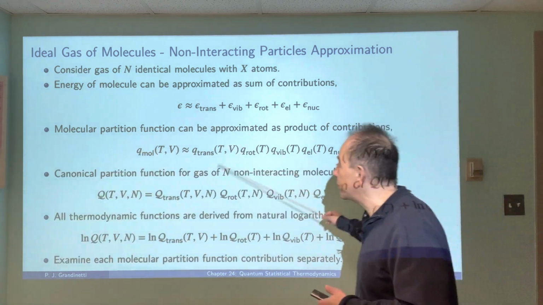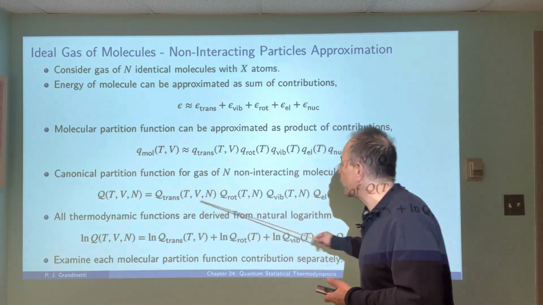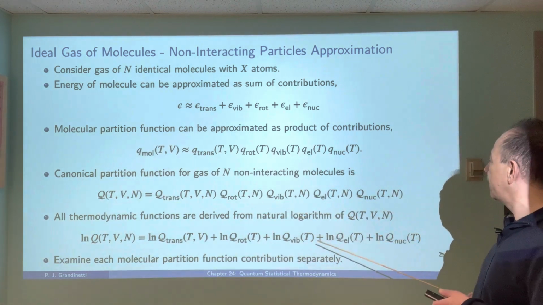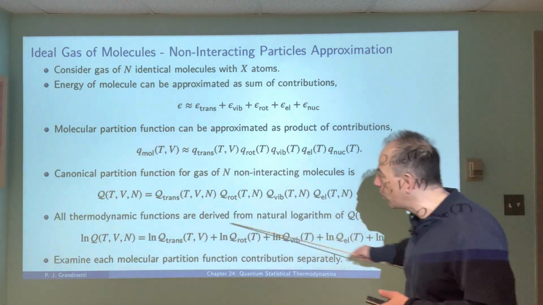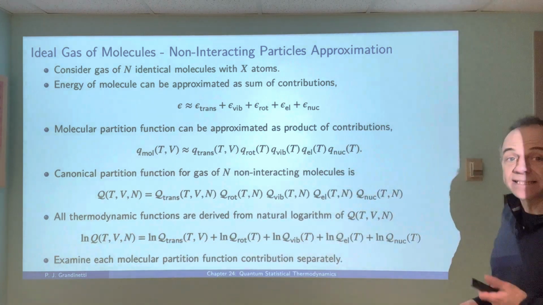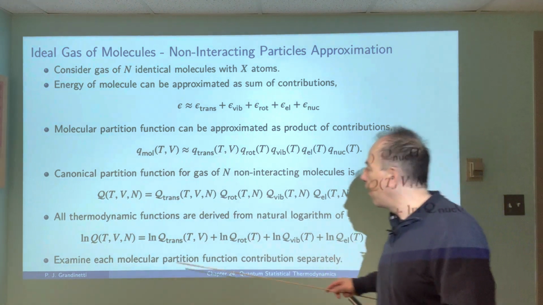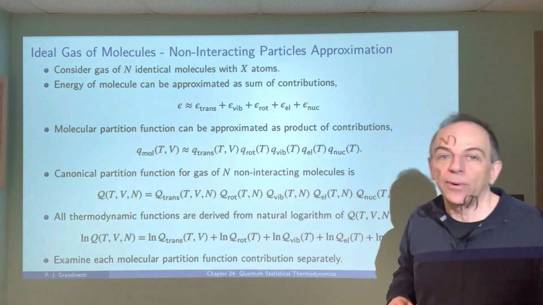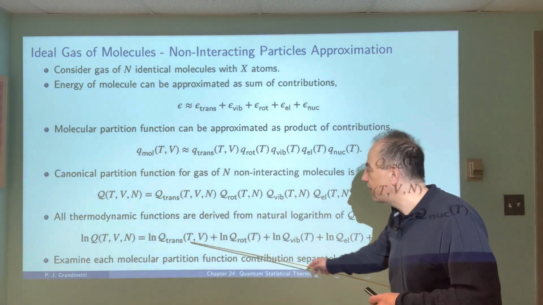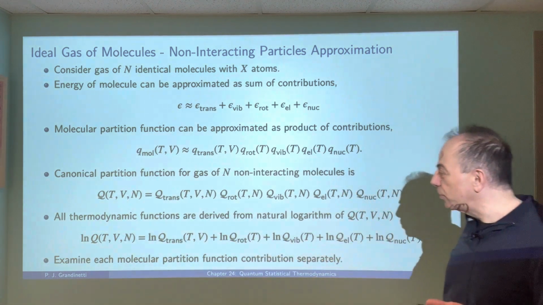When we take that to the canonical partition function, we can then write the same product. So we have the product of translation, rotation, vibration, and the nuclear motion, and then taking the logarithm of this, we just get individual contributions in a sum, which means that if we calculate any thermodynamic property from the log of our canonical partition function, then it's just going to be a sum of contributions from translation, rotation, vibration, electronic, and nuclear contributions.